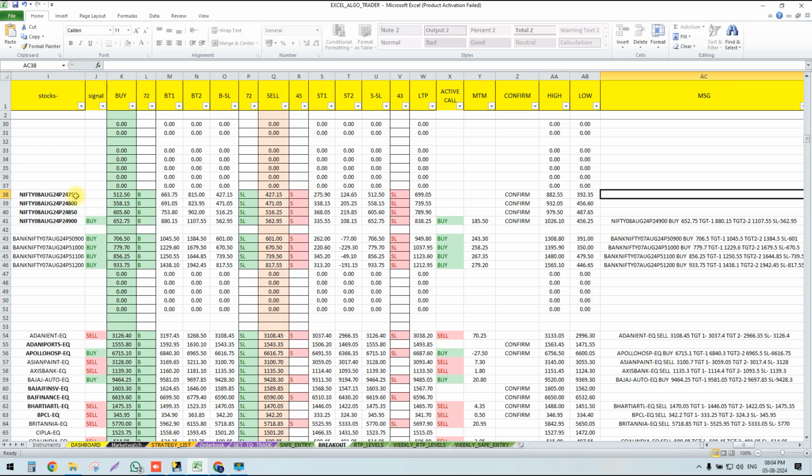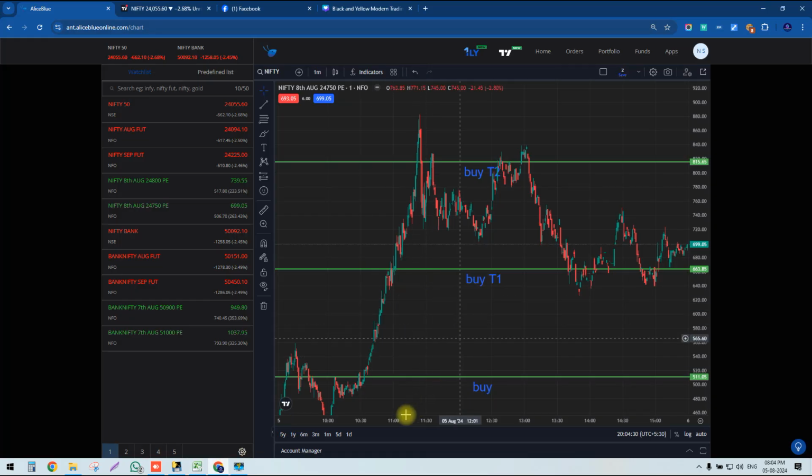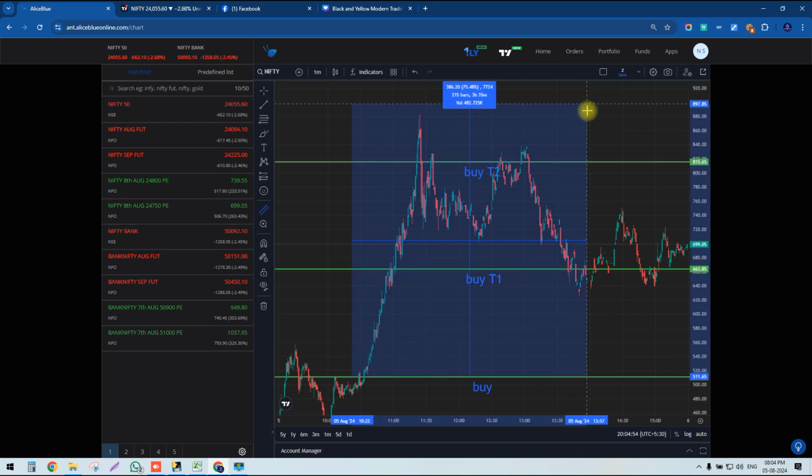Let's see, for 24,750 only, today a buy was actually generated. Yes, at 512, buy was generated exactly here in the Nifty August put option. Here our buy was generated and the market went up 370 points.